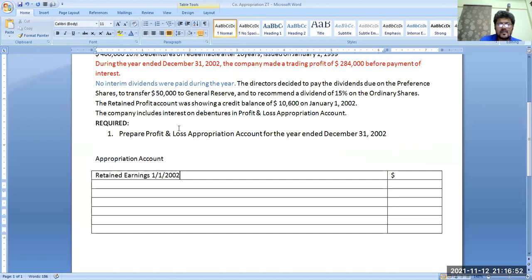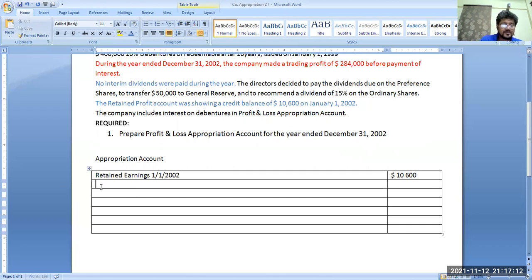That was the retained profit, which was showing a 10,600 balance. Got it? Here it is, 10,600. That was the profit of the last year.